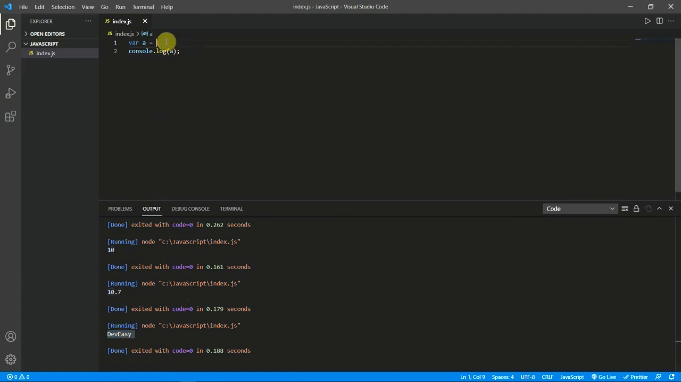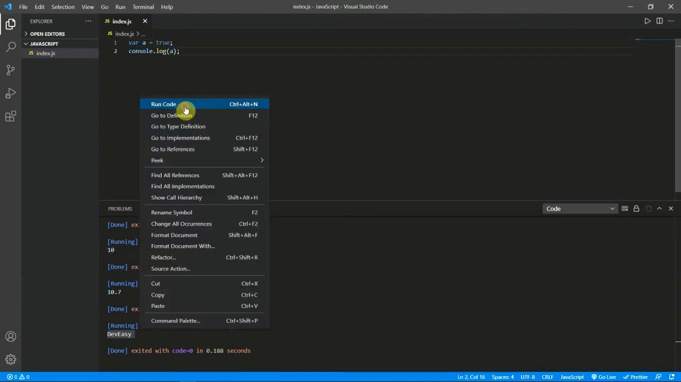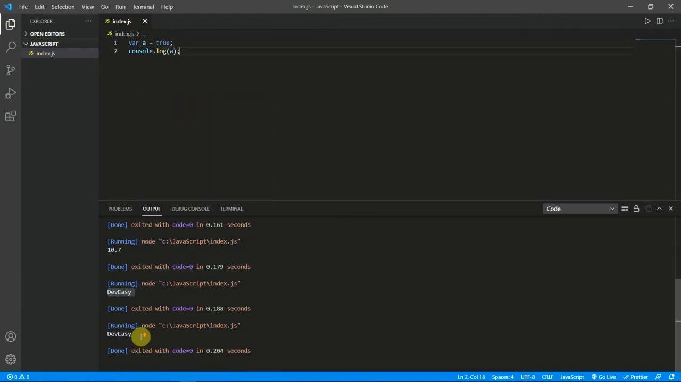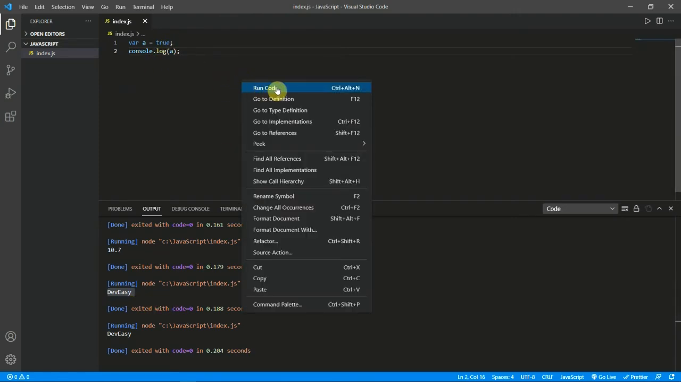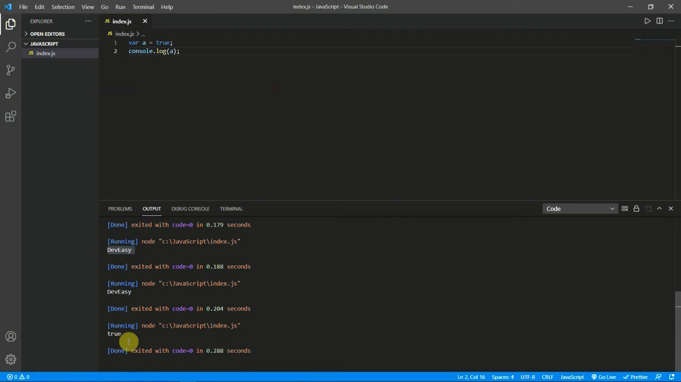Let me try a boolean value. I'll throw in a boolean value and run it again. Okay, we got the value true here. So that's it. We have all the similar data types. You can add them to a variable. In this, you can add a string, float, integer, boolean, all those.